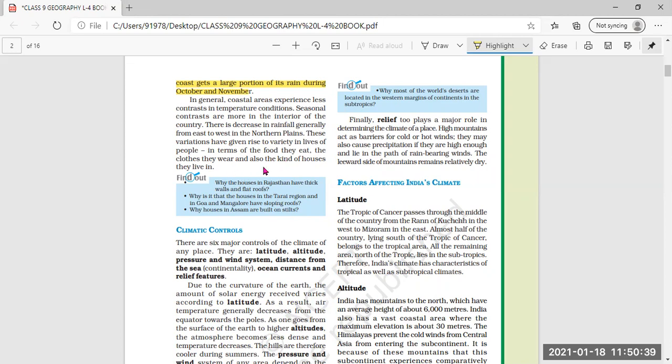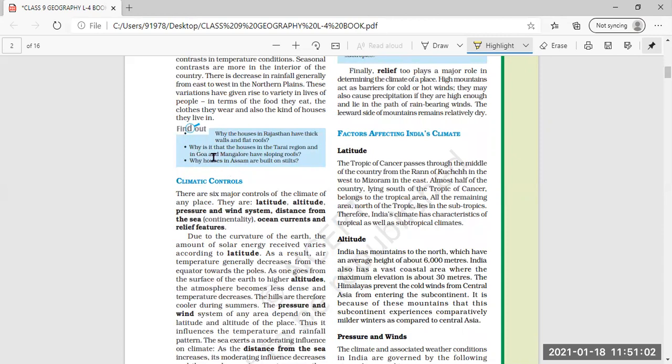According to the climatic conditions and the seasons, they have their clothing, their food, and the occupation they follow. Even the houses they live in are built according to the climate.